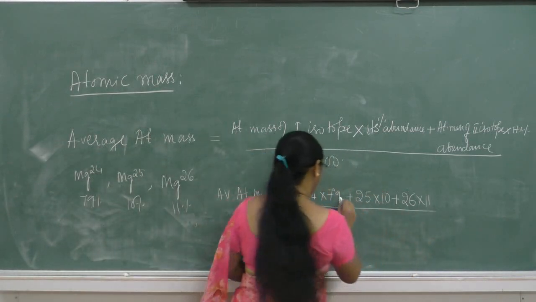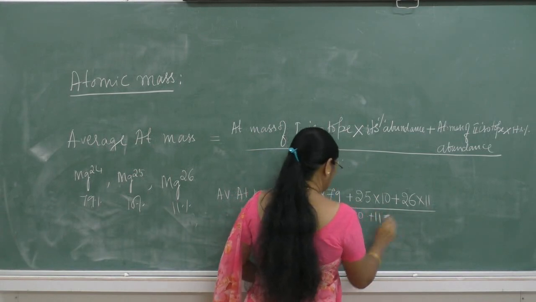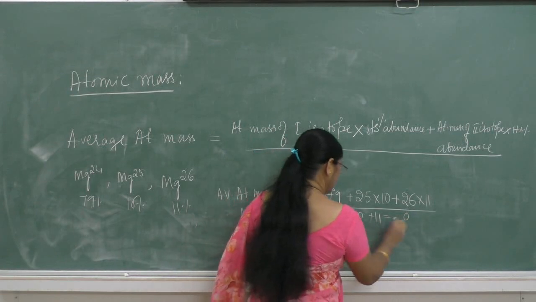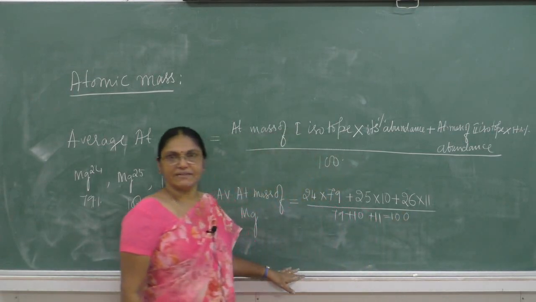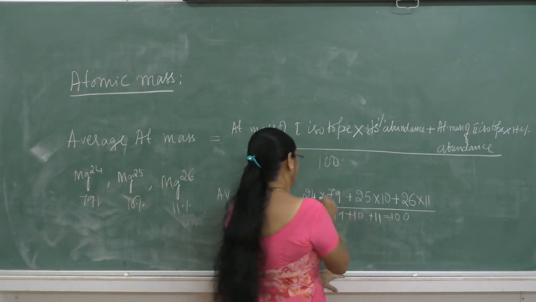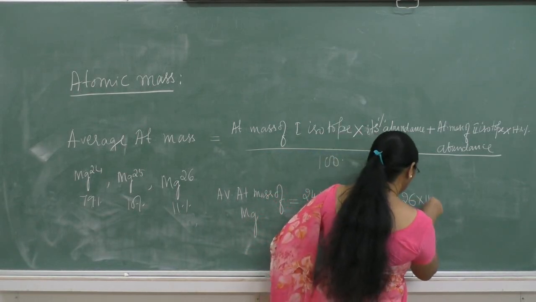This is divided by 79 plus 10 plus 11, which is equal to 100. So these are each multiplied.